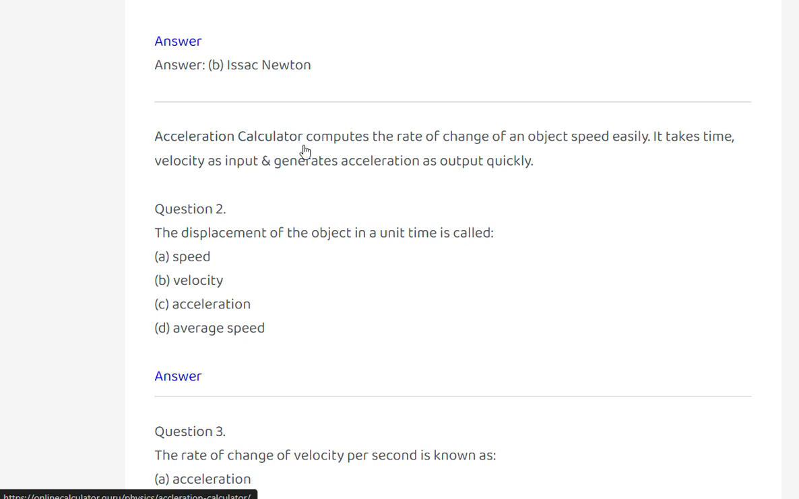Acceleration calculator computes the rate of change of an object's speed easily. It takes time and velocity as input and generates acceleration as output quickly.